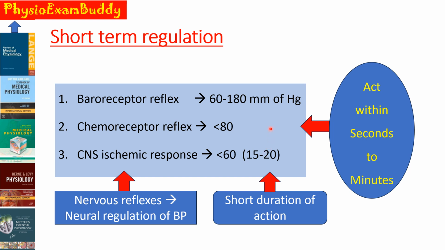So, in short, short-term regulation means it acts very rapidly, that is within seconds to a few minutes of alterations of blood pressure. It also has a short duration of action, and it mainly includes nervous reflexes, that is baroreceptor reflex, chemoreceptor reflex, and CNS ischemic response. So it is also known as neural regulation of blood pressure. If the question is neural regulation of blood pressure, there is no need for getting confused. It is just our short-term regulation of the blood pressure.